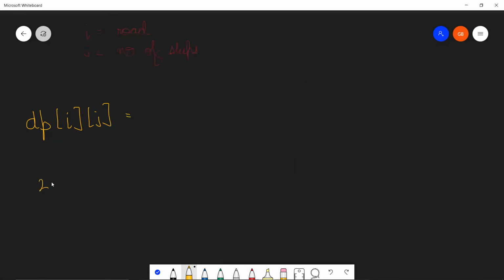You have two options. Bad in writing, sorry. So two options, right? One is skip, other is don't skip. So let's calculate the duration first itself. That will be distance of i by speed. I'm going to write duration.